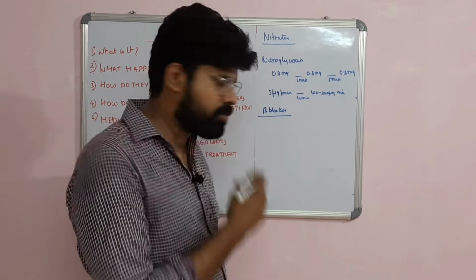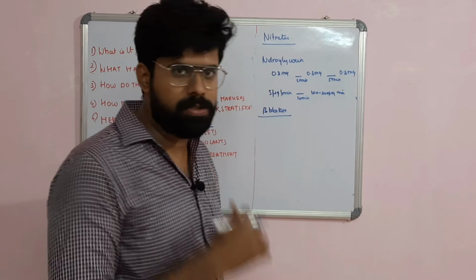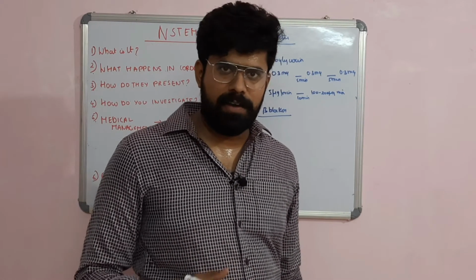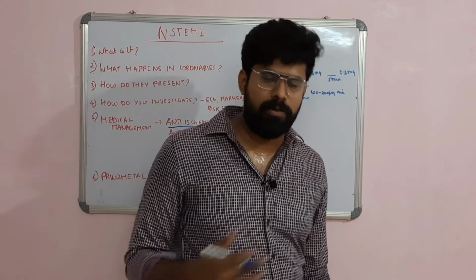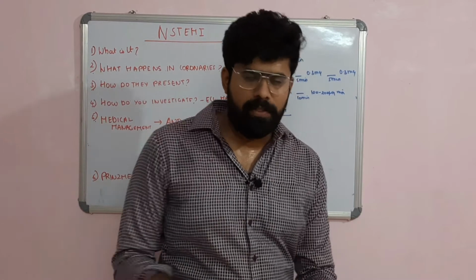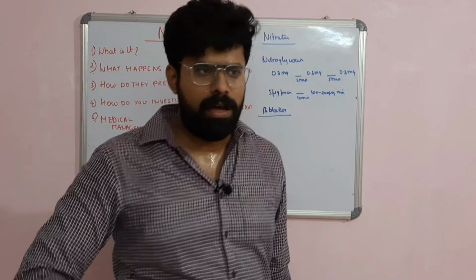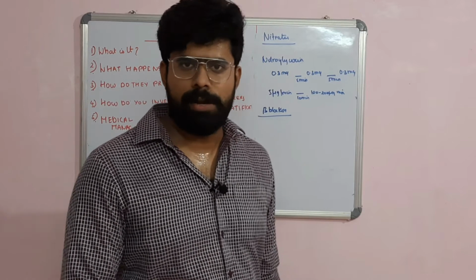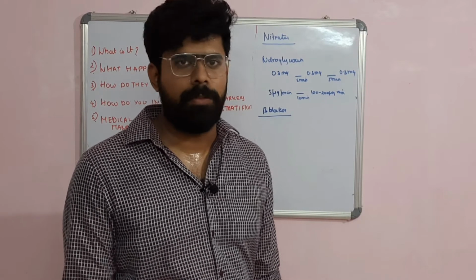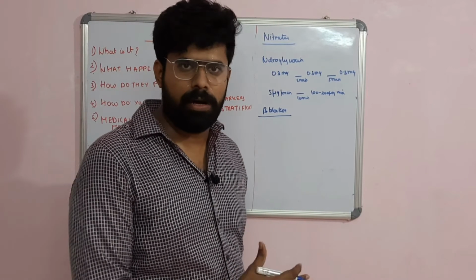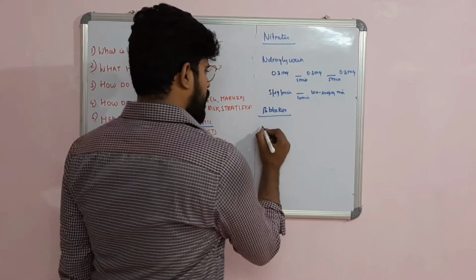Beta blockers are such a useful drug, but they cannot be used if the patient is having a second degree or third degree heart block, with the PR interval more than 0.25, more than 5 small blocks or 4 small blocks. If the patient is having severe COPD, then you cannot give a beta blocker, or if the patient is having acute heart failure with hypotension, LV dysfunction, pulmonary edema, in that patient you cannot go for beta blockers. So if the patient is on nitroglycerin and beta blocker, and both of them are not responsive, then you can try a CCB.